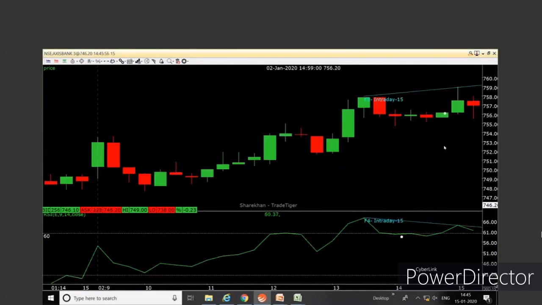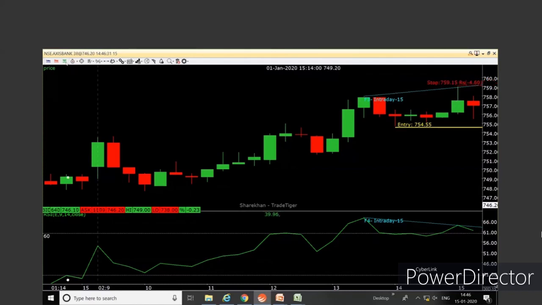So this is what I was talking about. Now over here, Axis Bank, between these two candles, lowest point, below that is your entry. So I would say between the 2 points, whichever is the lowest point where the prices have come down, taken a turn, gone up. So let's say this is the candle which is forming immediate area of support where prices have come down, taken a turn, gone up. Below that is your entry. Between these 2 points, whichever is the highest point, above that is your stop loss.